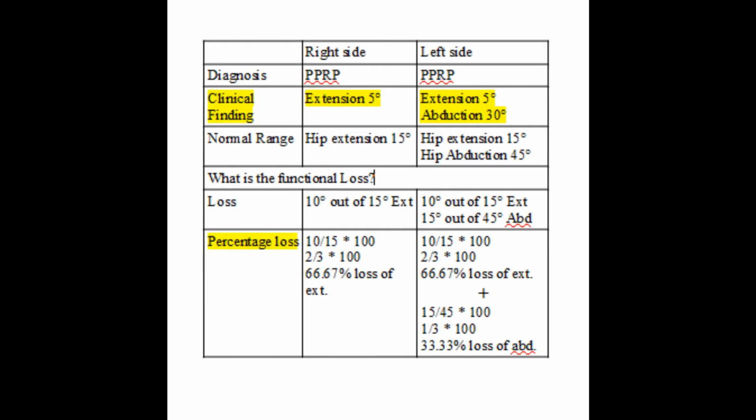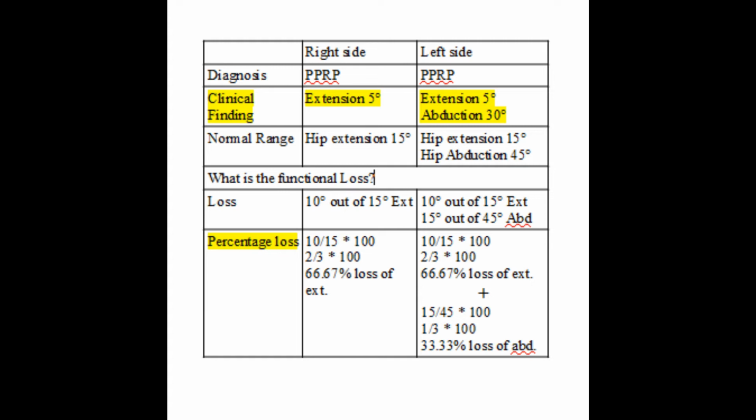Let us take one more case. Suppose there is another PPRP patient who has involvement in both hips, a bilateral case. Say this second patient has similar gluteus maximus weakness in both hips. In addition, his left hip also has gluteus medius weakness, so resulting in decreased abduction in his left hip. What is the functional loss?